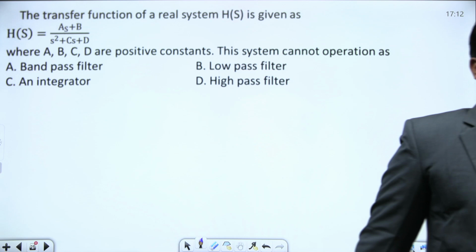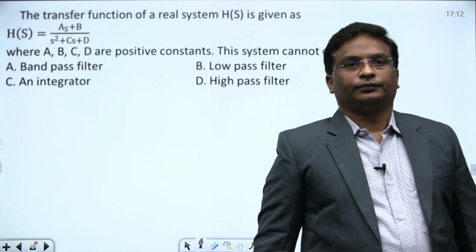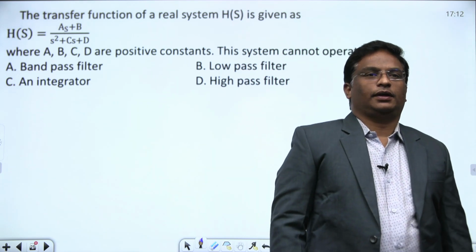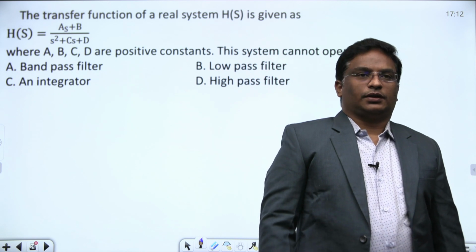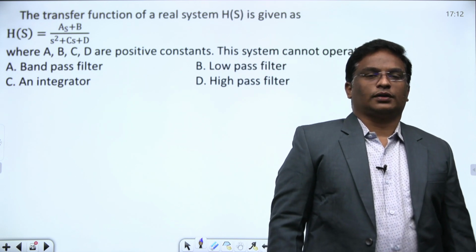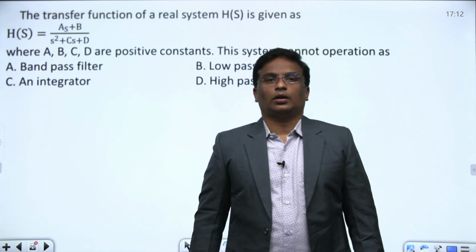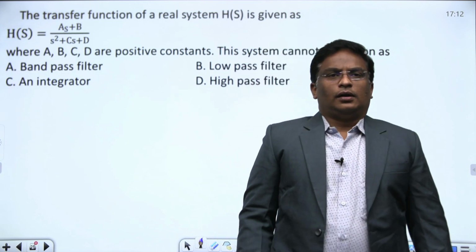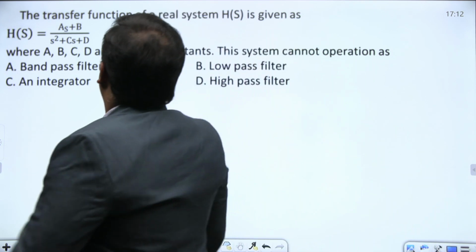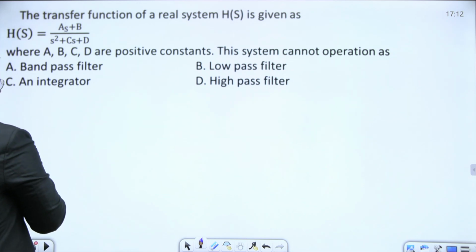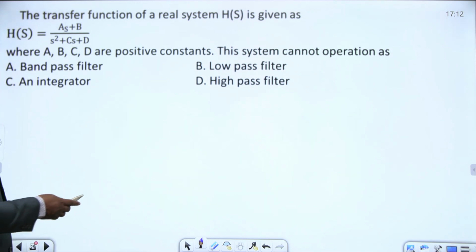The transfer function of a real time system H(s) is given as (As + B) / (s² + Cs + D), where A, B, C, D are positive constants. This system cannot operate as... I told in the class also, simple filters.